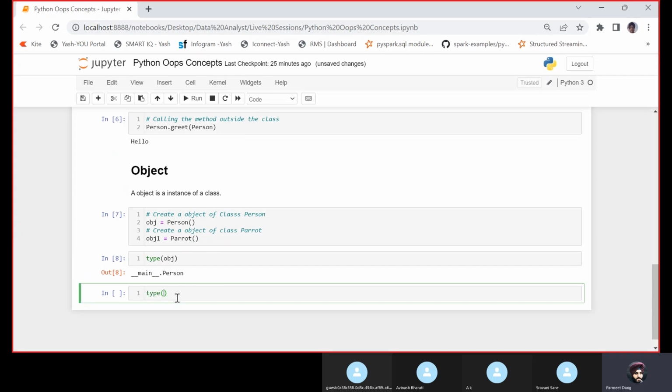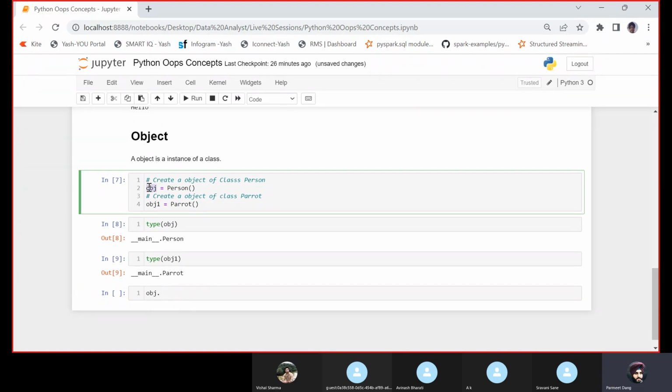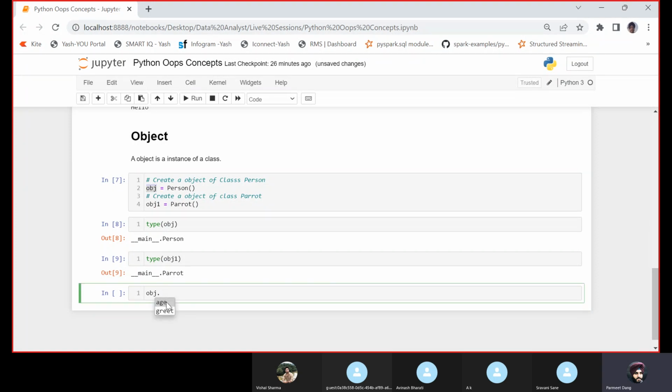If I check the type of obj1, this object belongs to the parrot class. Now if I write obj dot and press tab, you would see I am able to access age and greet. This object of the person class contains two values.